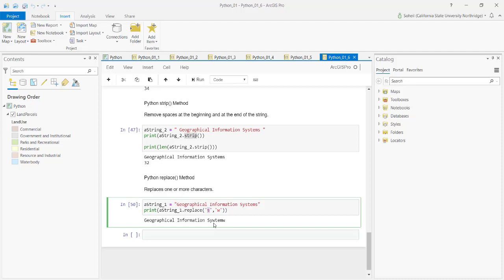So we use this a lot to remove spaces in Python programming for GIS, because in most GIS applications, we don't want to have a space in a name, specifically for feature classes and so on.